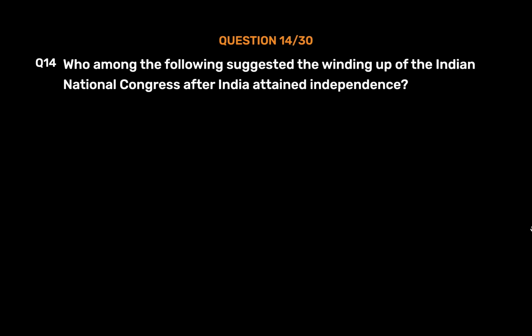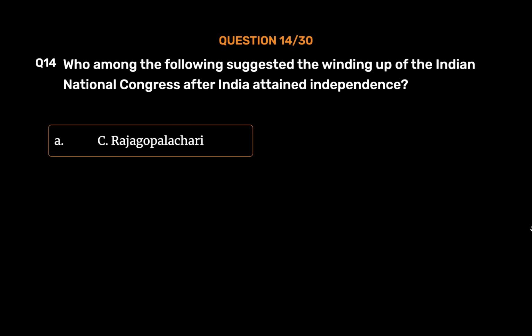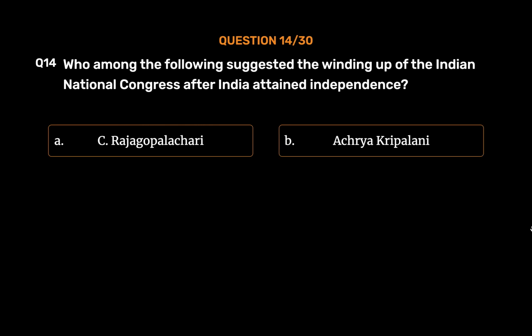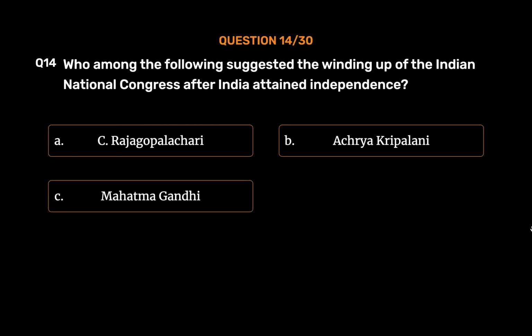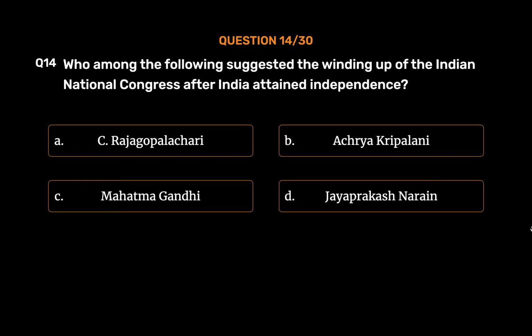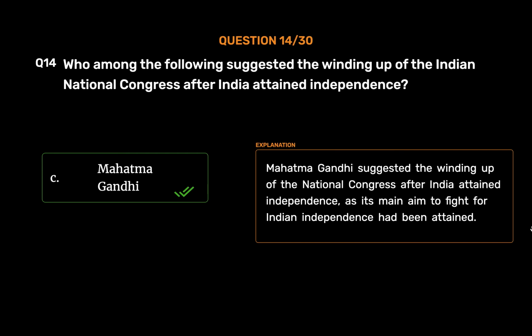Question number 14. Who among the following suggested the winding up of the Indian National Congress after India attained independence? Option A. C. Rajagopalachari. Option B. Acharya Kripalani. Option C. Mahatma Gandhi. Option D. Jayaprakash Narayan. The correct answer is Option C. Mahatma Gandhi. Mahatma Gandhi suggested the winding up of the National Congress after India attained independence, as its main aim to fight for Indian independence had been attained.